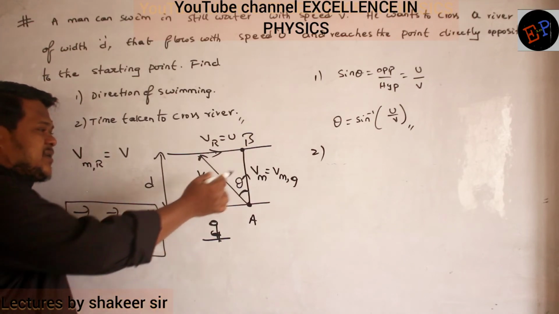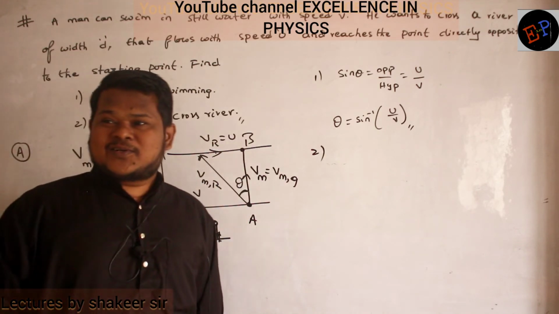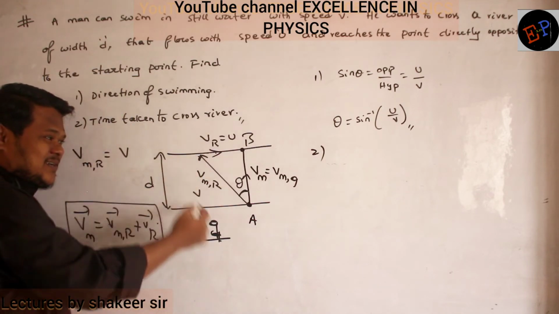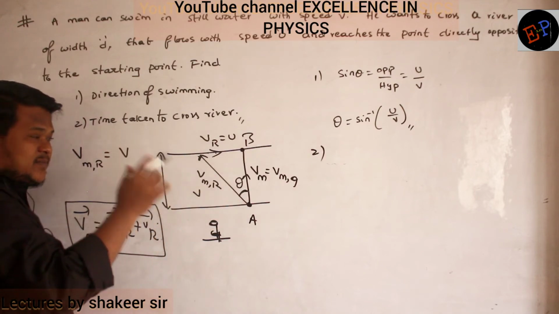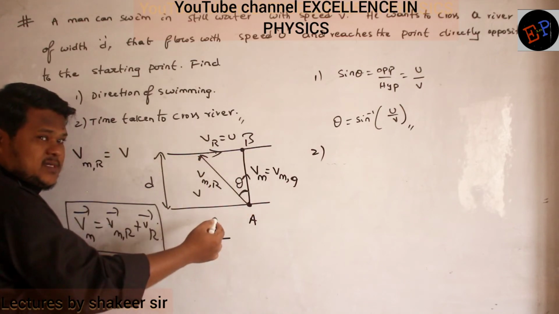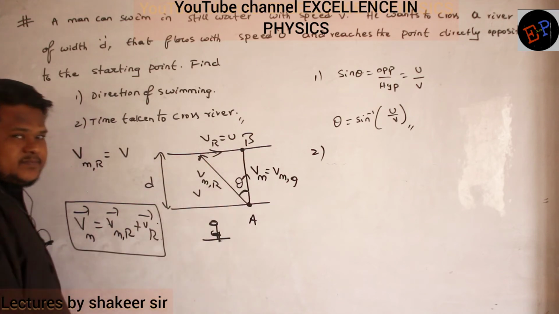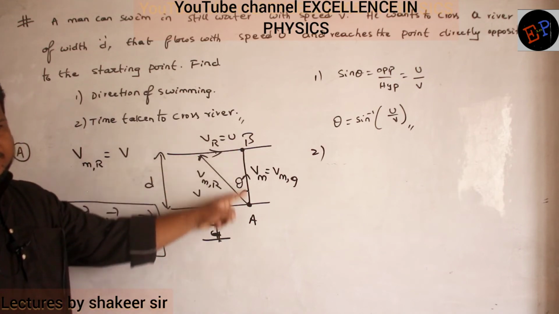Okay. See my triangle rule of addition. Did I say that in every triangle the resultant should be hypotenuse? Did I say? No. See the rule here. This is a triangle, no? So which one is the resultant? That we will discuss later. First of all, this is a right angle triangle. In this right angle triangle, to this angle, this is the opposite side and this is the hypotenuse. Longest side is hypotenuse only. No? Resultant is this one. Are you able to understand?